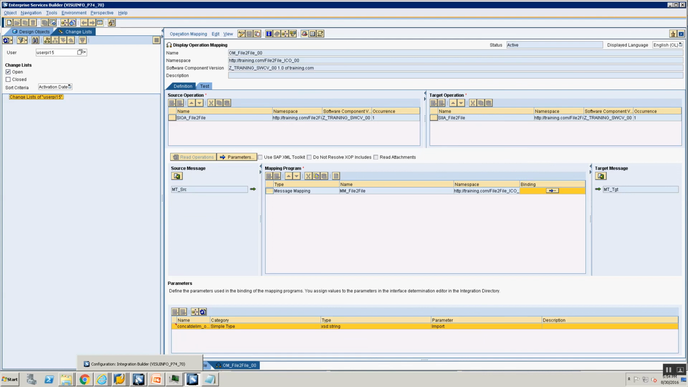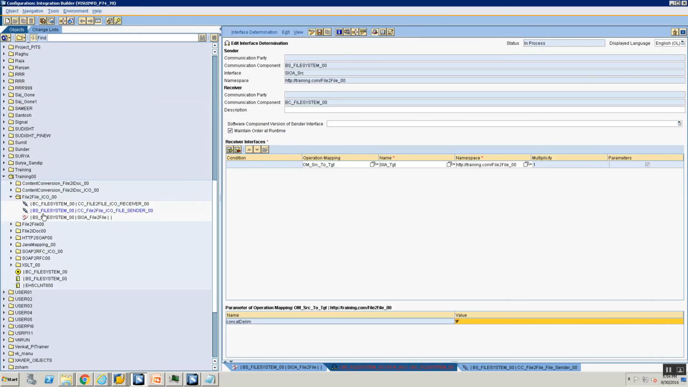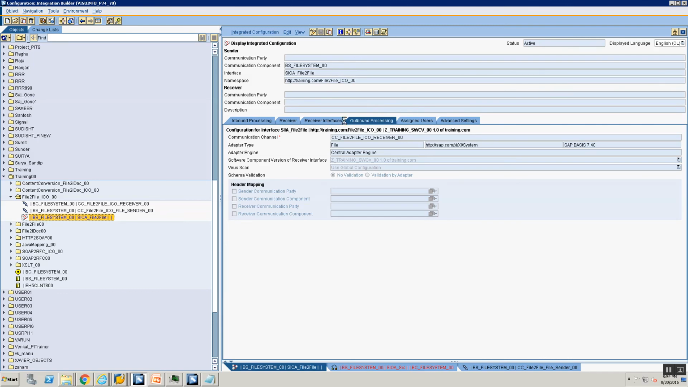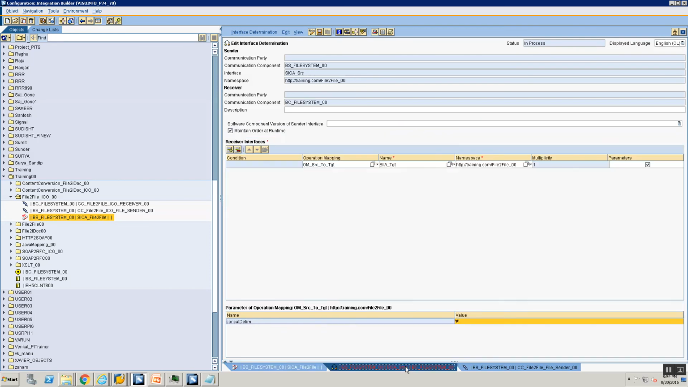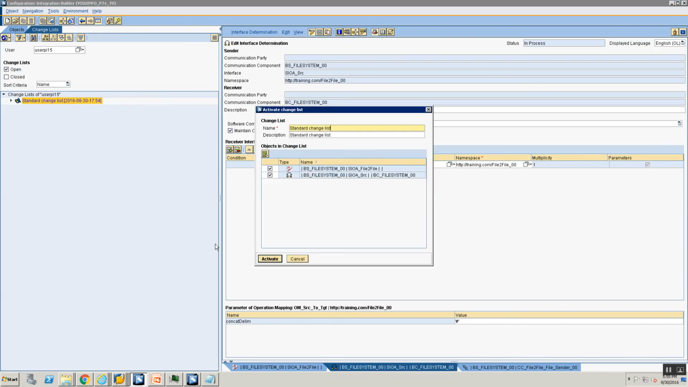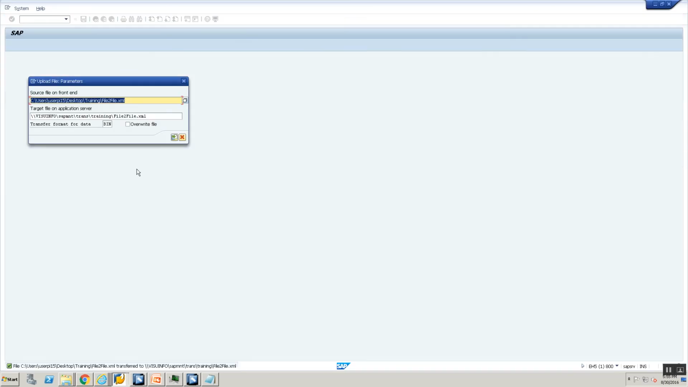So now I'm going to go ahead to my integrated configuration. And where's my integrated configuration? File to file ICO00. Now in my integrated configuration, go to the receivers interfaces, and you see it automatically tells you, hey, what value do I provide here? All right. So I provided it as hash at both the places. I'm just going ahead and activating my change. And now I'm going to go ahead to upload my file. So I'm going to upload my file to file to file ICO, and my file is written.